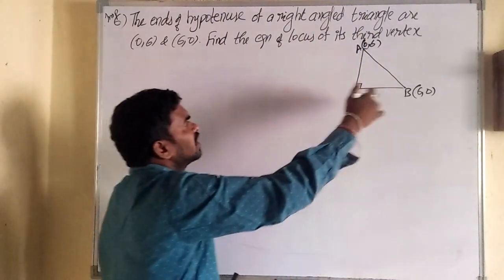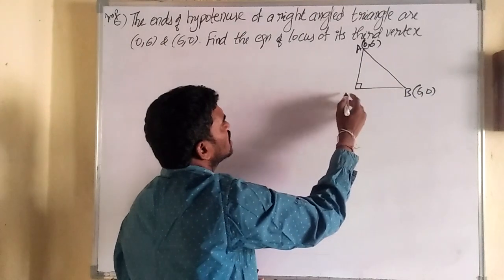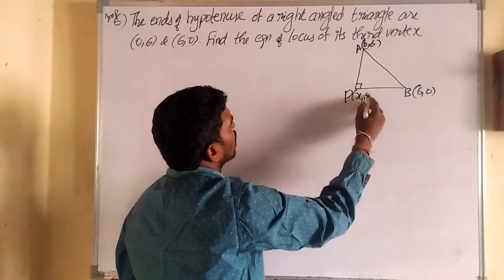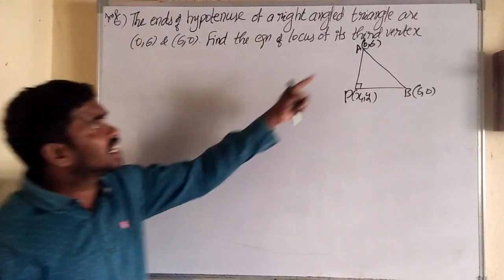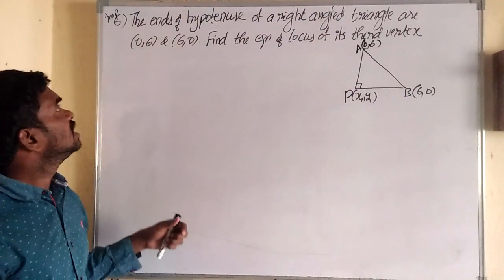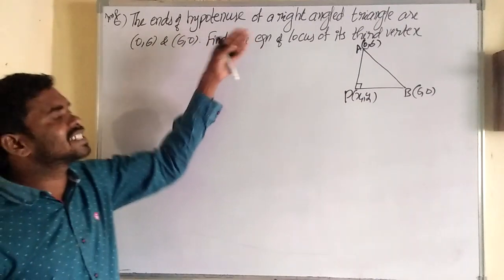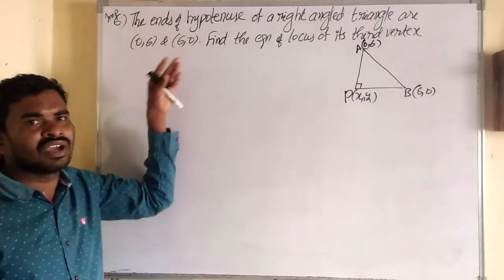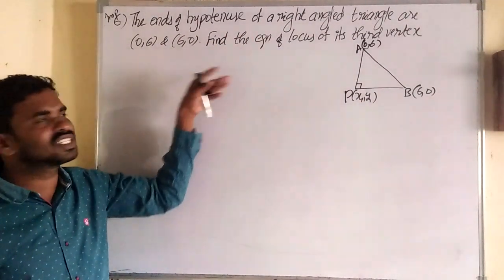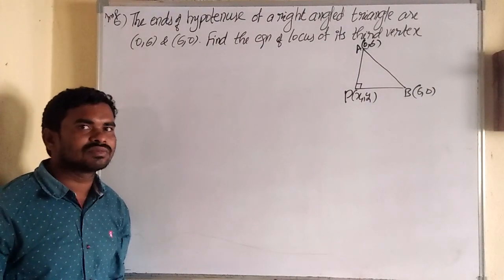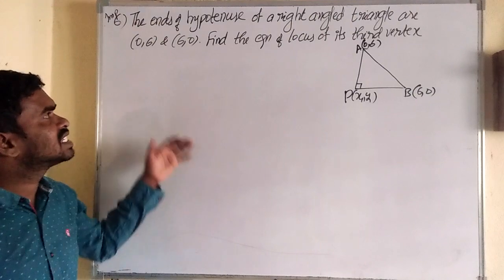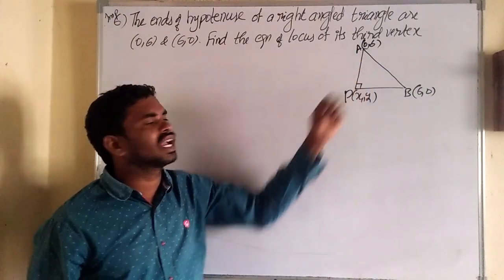What is the remaining third vertex among these three? This is P (x1, y1), the third vertex. So a right angle triangle is given. Is there any condition given, like a distance or twice a distance, so and so? No condition is given. Then how? Yes, very good. We can see the condition in the given triangle.